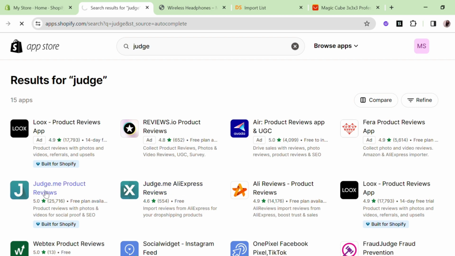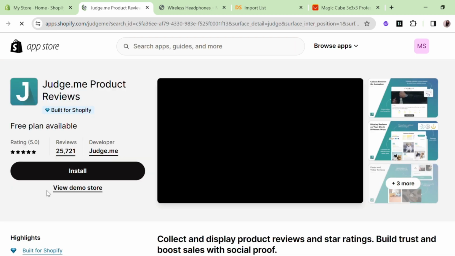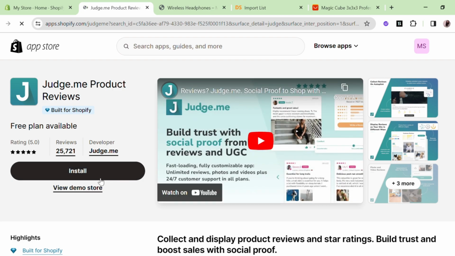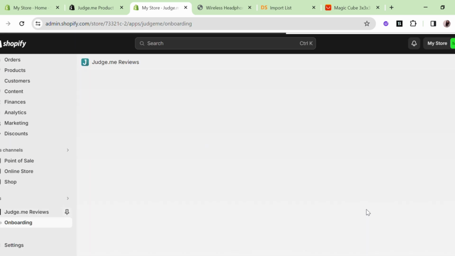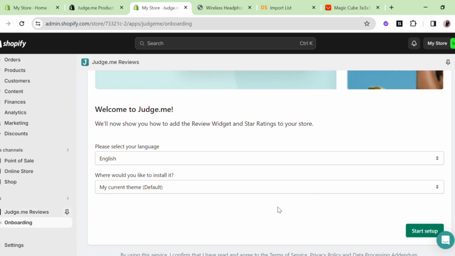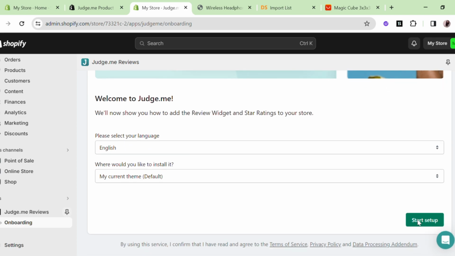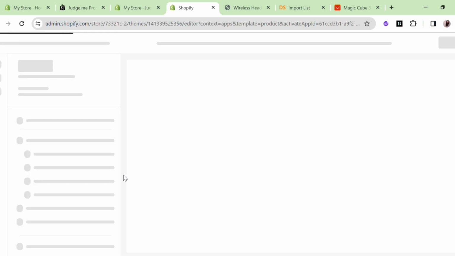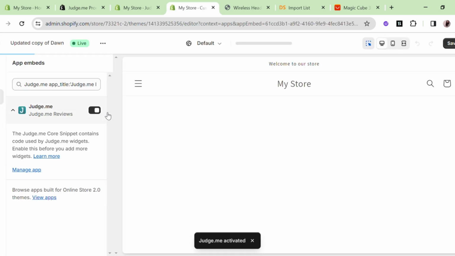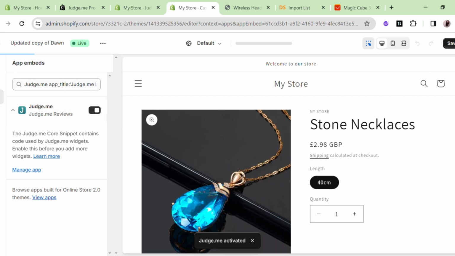Now install this first app. Now install again and integrate this app. Now follow these steps. Click on Enable and enable this app on store. Check the enable is on, then save it.